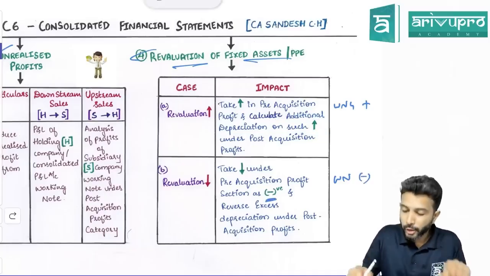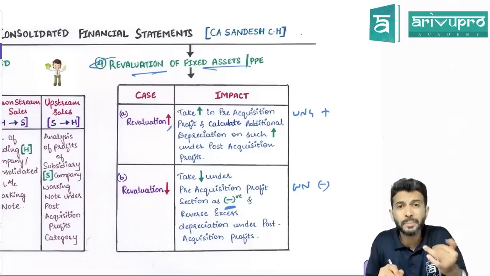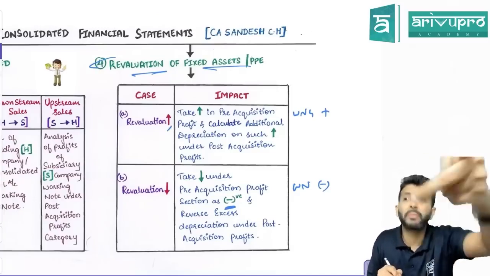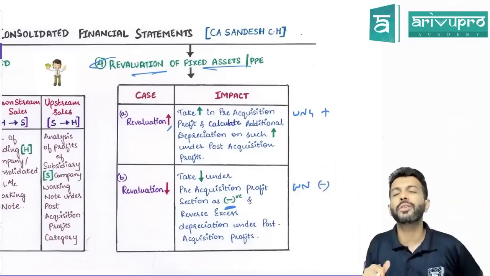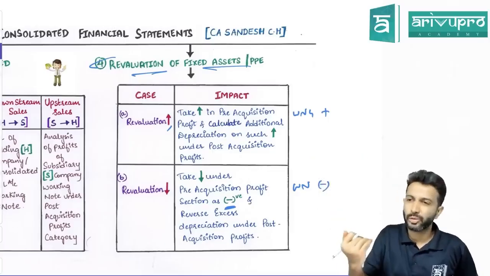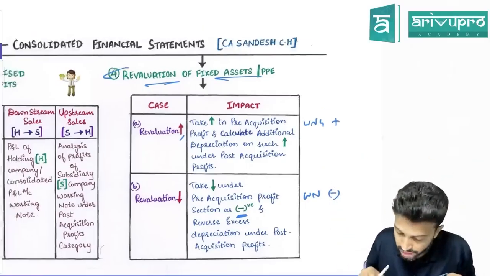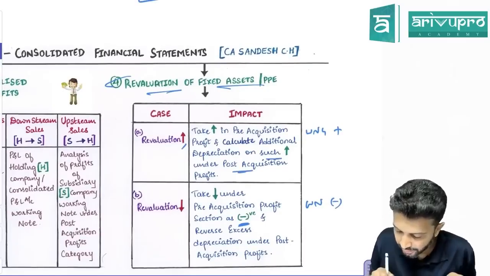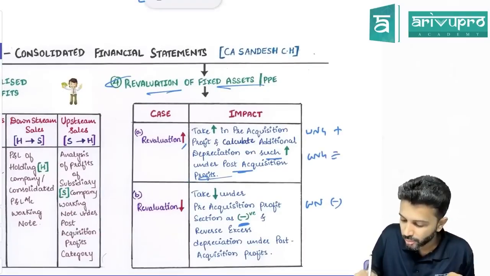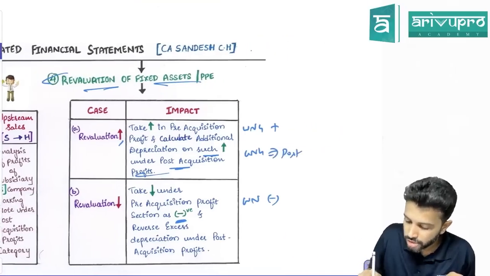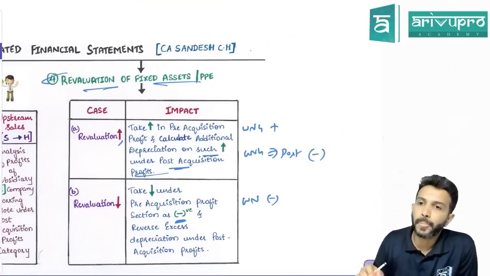Done. But due to this revaluation gain, you will get less depreciation or more depreciation? You will get more depreciation. That means you have to account more depreciation now. If you have to account more depreciation, P&L balance will reduce. Which P&L, pre or post? Under post-acquisition profit, you have to reduce the depreciation. Same under working note number 4 only, but this will be under post. In post, you have to add or minus? Minus. Is that okay? Alright.